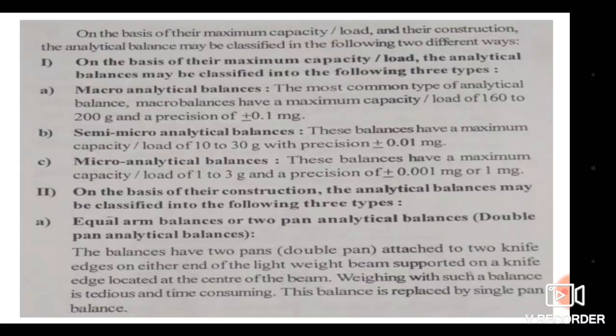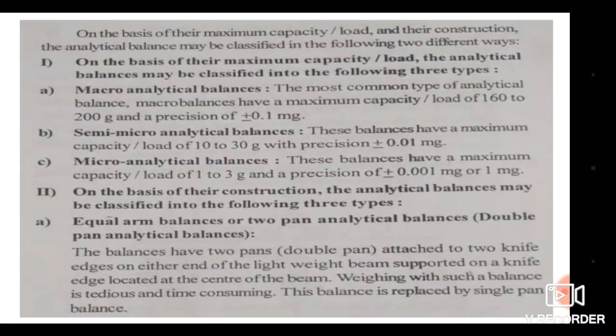The most common type of analytical balances, macro balances, have a maximum load capacity of 160 to 200 gram, and precision of about plus or minus 0.1 milligram. That means plus or minus 0.1 may be the expected error in the weighing.